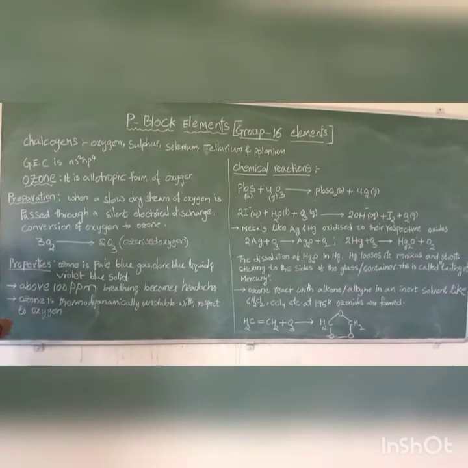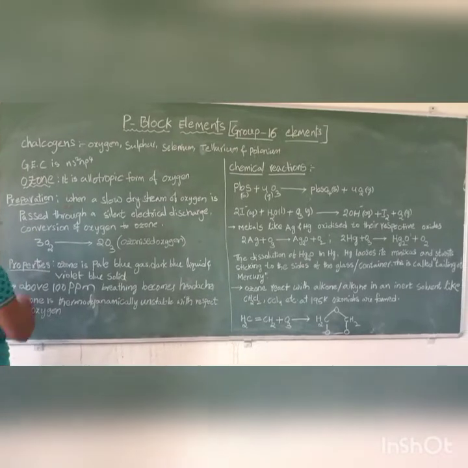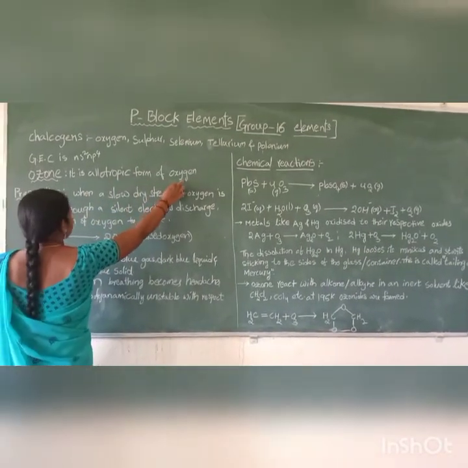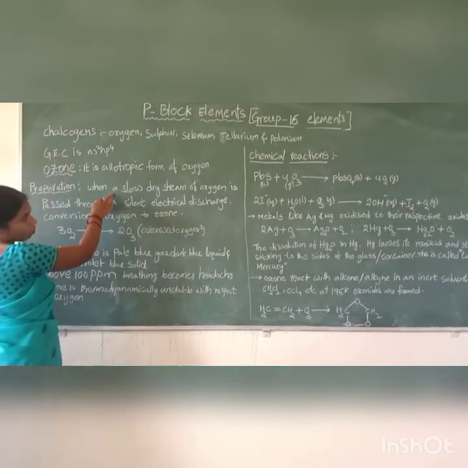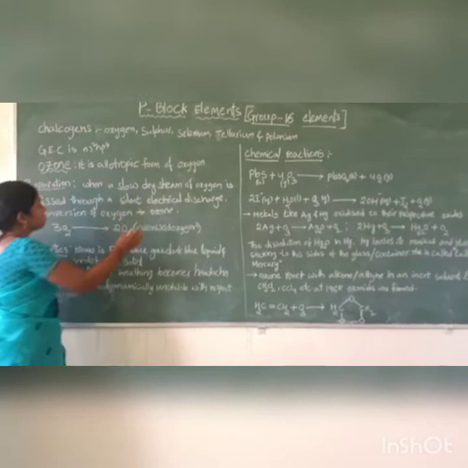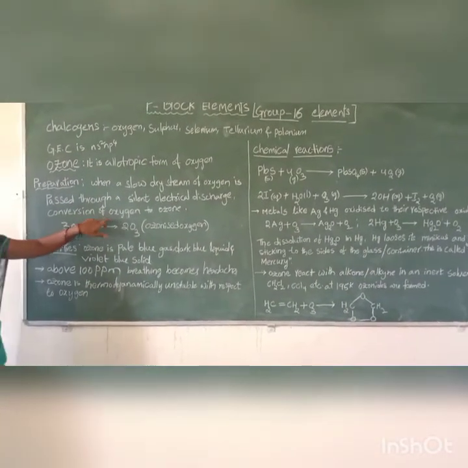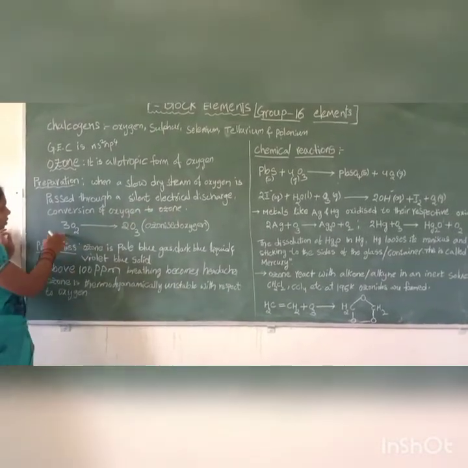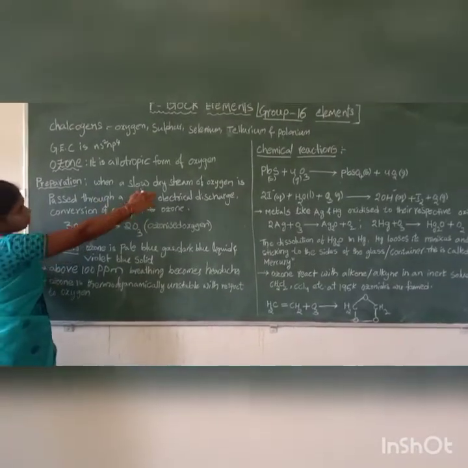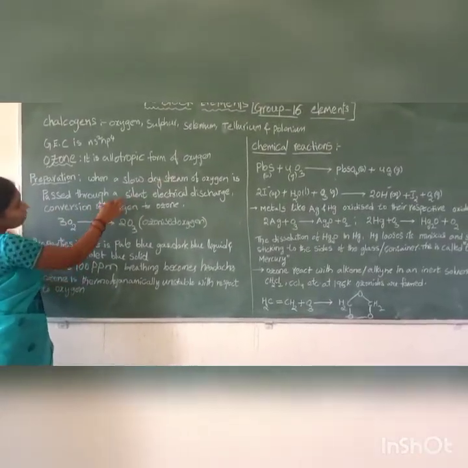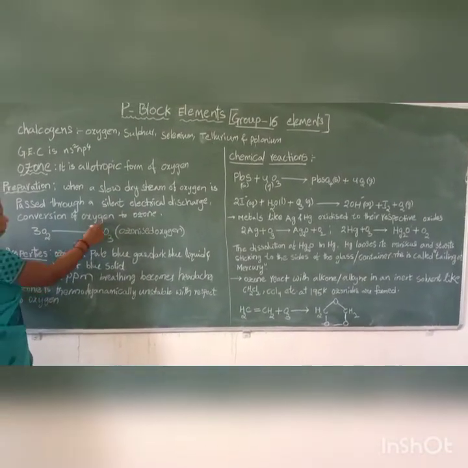In this topic, the preparation of ozone. Ozone is an allotropic form of oxygen. Preparation: when a slow dry stream of oxygen passes through a silent electrical discharge, oxygen is converted to ozone. In this reaction, 3 moles of oxygen are converted to 2 moles of ozone.